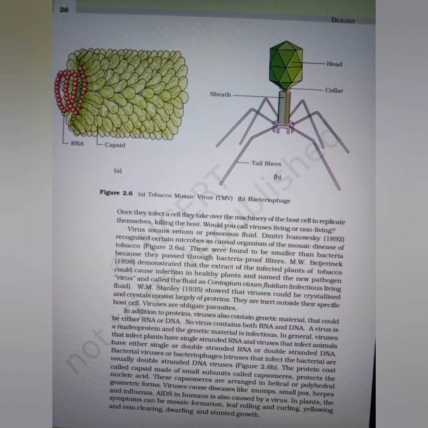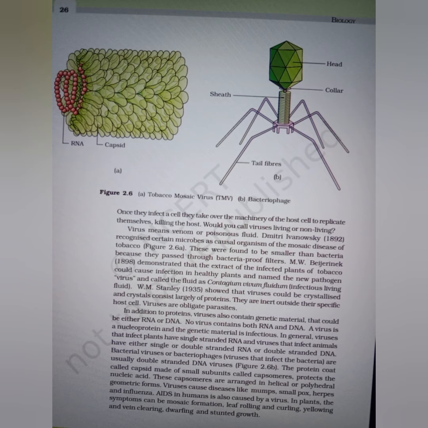Bacterial viruses or bacteriophages are usually double stranded DNA viruses. The protein coat called capsid, made of small subunits called capsomeres, protects the nucleic acid. These capsomeres are arranged in helical or polyhedral geometric forms.